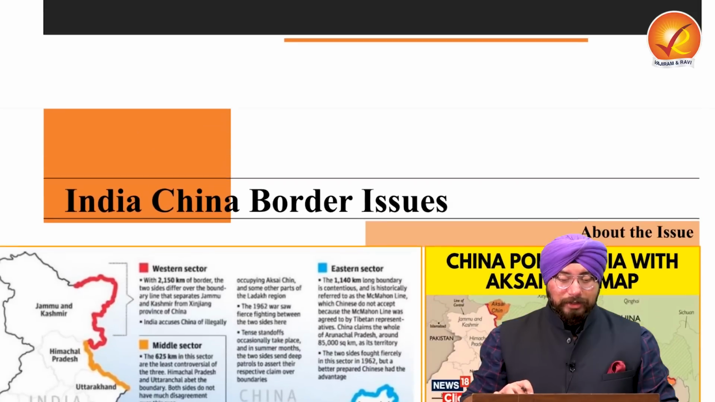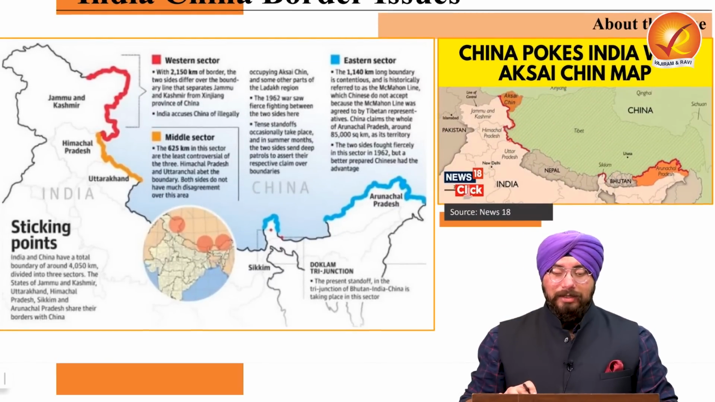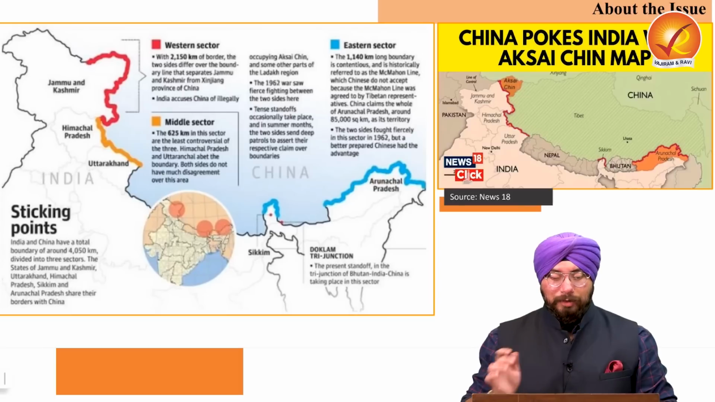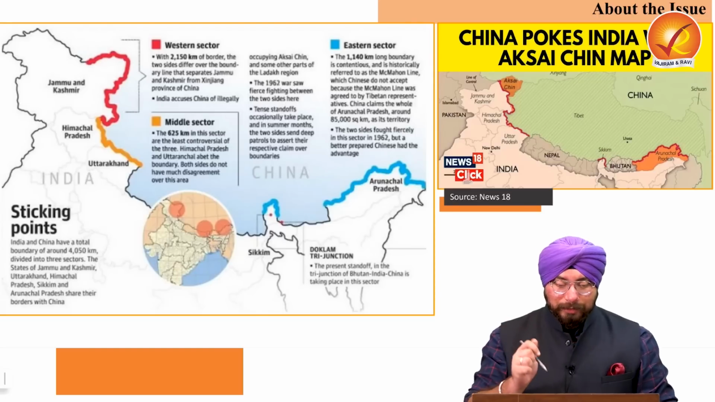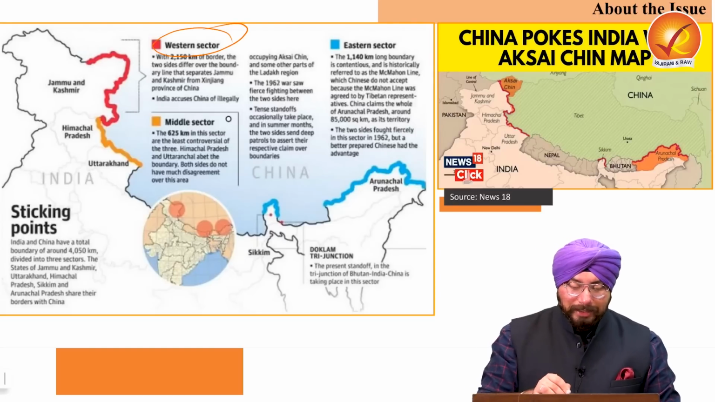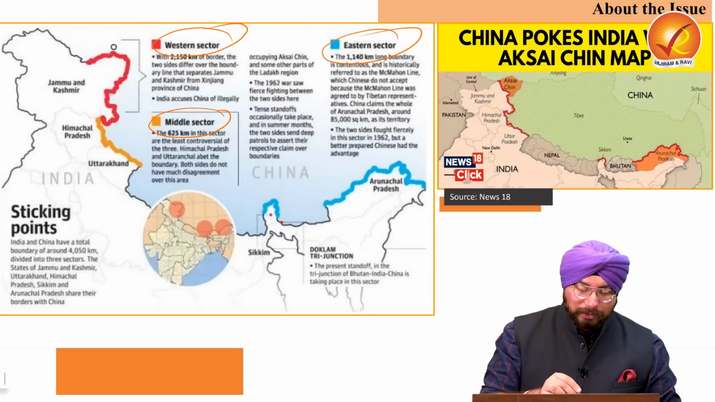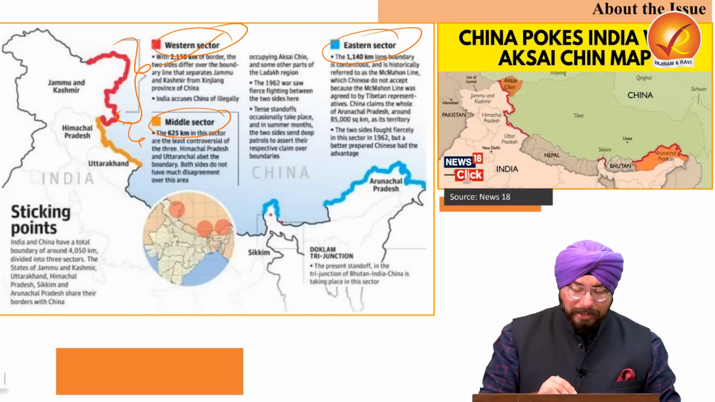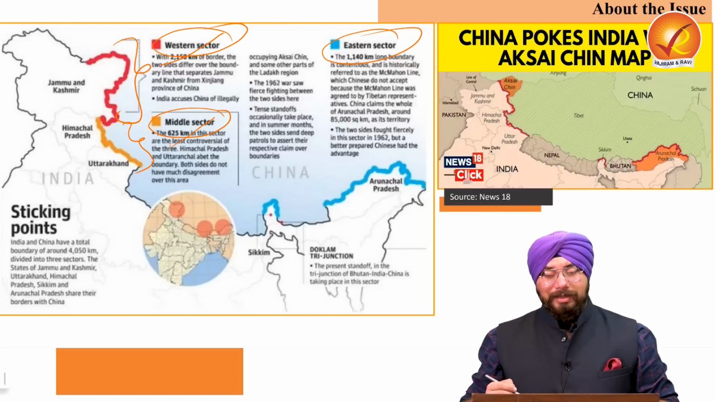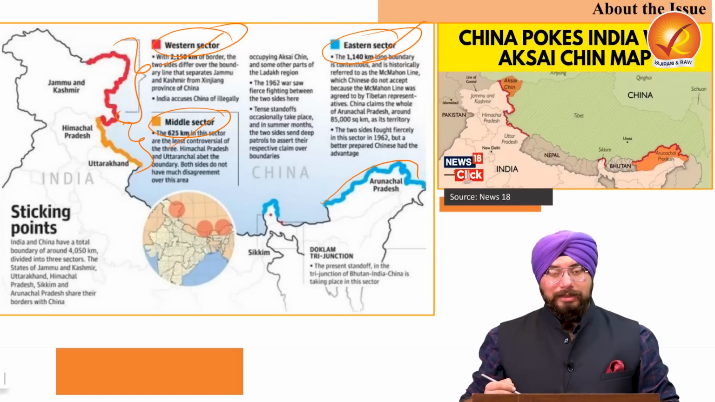So now coming to the issue that what all are the border issues between India and China. Now let us try to understand this with the help of maps. See, India and China are having three border issues in three sectors. First is the western sector, second is the middle sector, and third is the easternmost sector. Now this area in red composes of your western sector. This area in yellow composes of your middle sector, and this area in blue composes of your eastern sector.